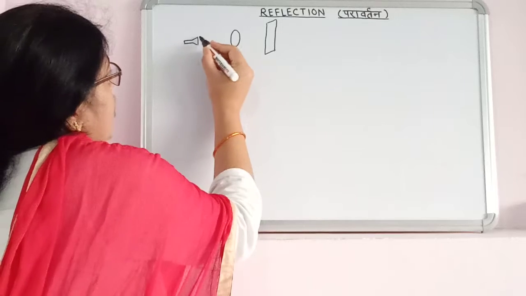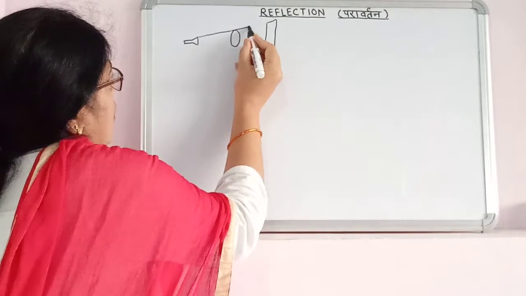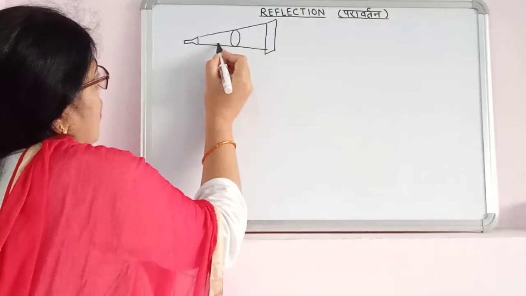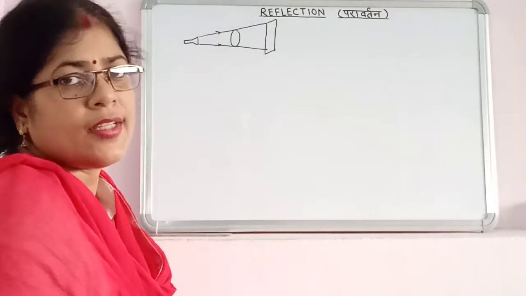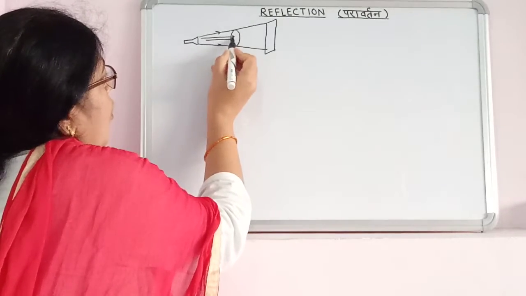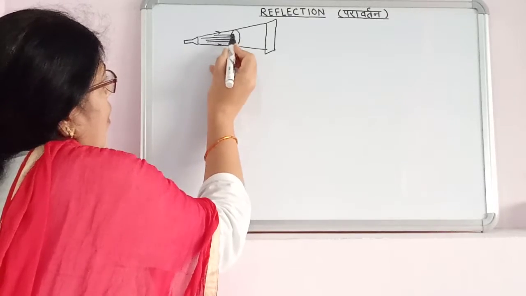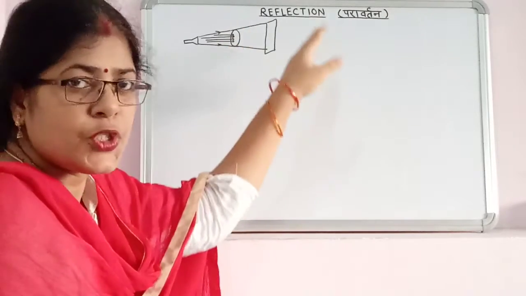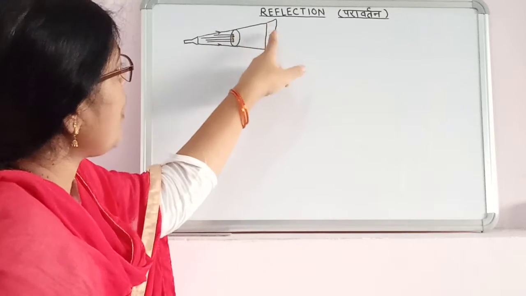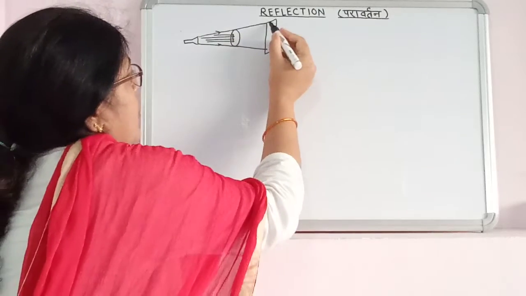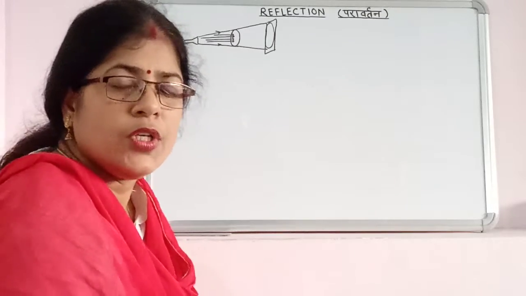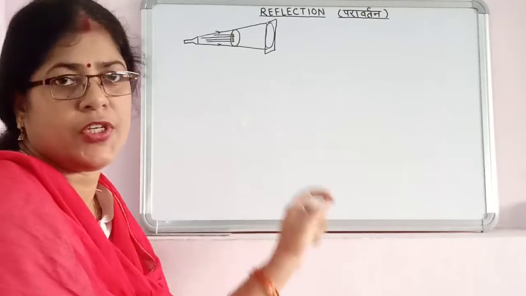Okay. So in shadow formation, the rays of light go like this, and those rays of light which fall on the opaque object cannot pass through it because this is an opaque object, and just behind the opaque object on the screen we get a dark patch that is called a shadow. So these things we have discussed in our previous video.